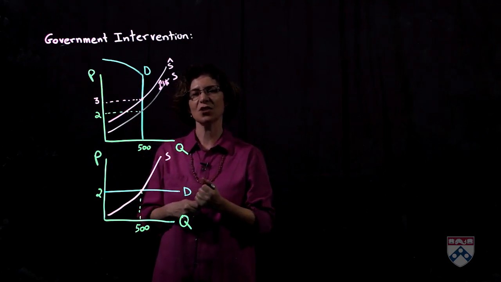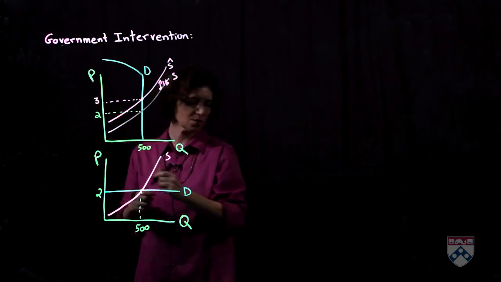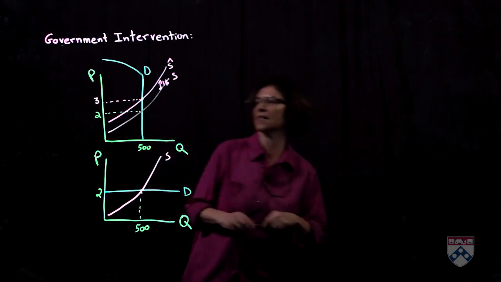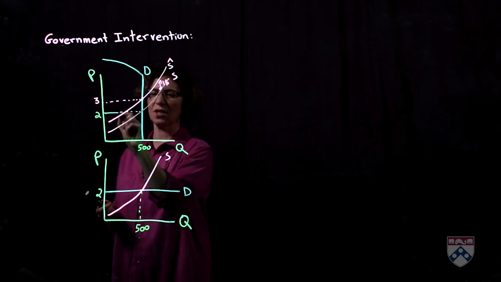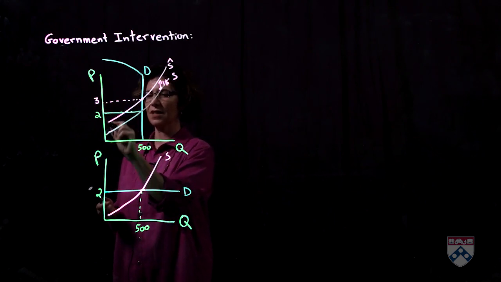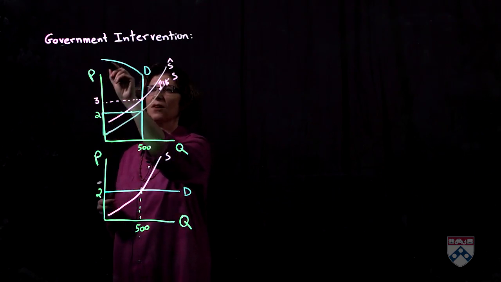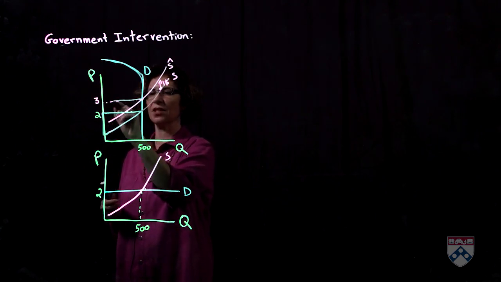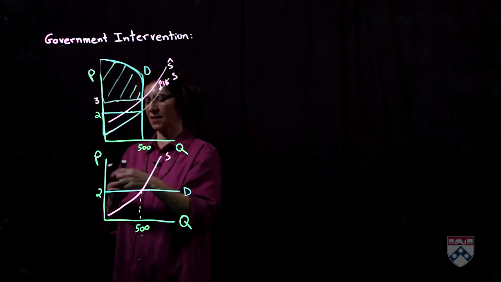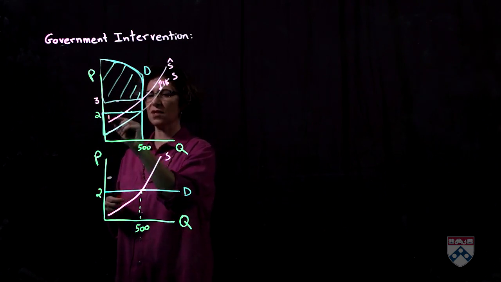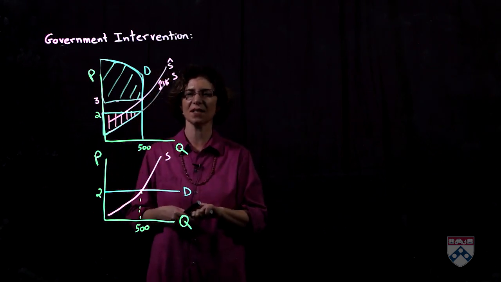So let's find the consumer surplus and producer surplus after the tax. The producer surplus is what it was before. It is the area underneath the price minus the tax, or $2, and above the supply curve. So this is the producer surplus. And the consumer surplus is the area underneath the demand curve and above the new price. So again, this is the consumer surplus, and this is the producer surplus. So producer surplus shrank, consumer surplus did not change.